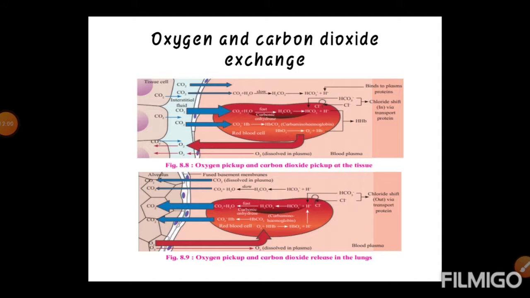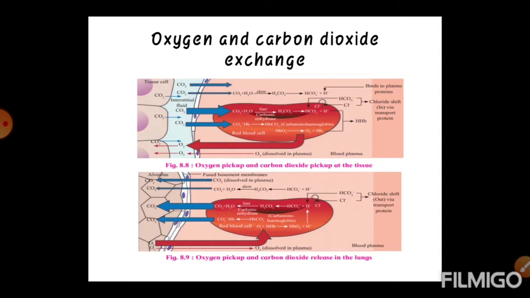To maintain the ionic balance between the RBCs and plasma, Cl minus diffuses into RBCs. This movement of chloride ions is known as chloride shift or Hamburger's phenomenon.